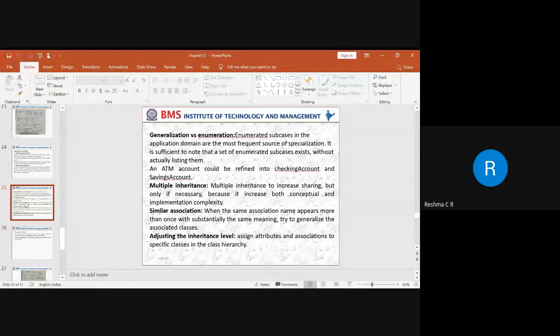But when it comes to generalization, we identify the properties of a superclass: which attributes, operations, or associations can be inherited by the subclasses. That has to be identified.